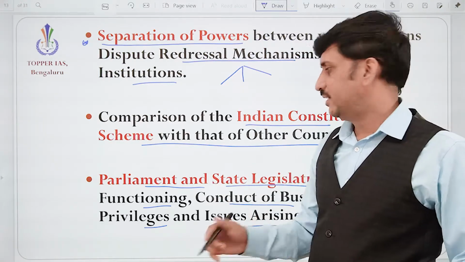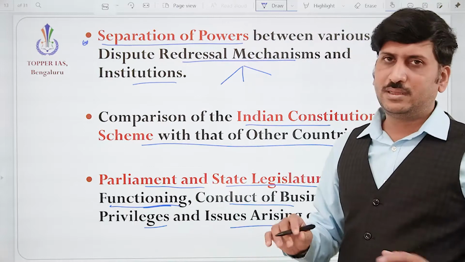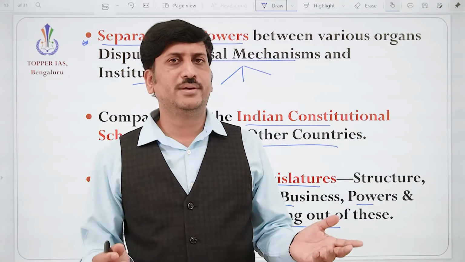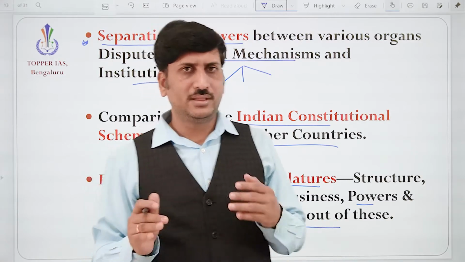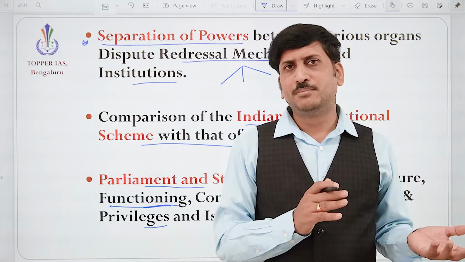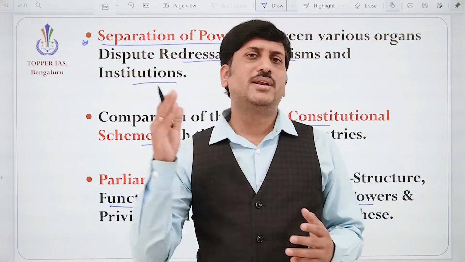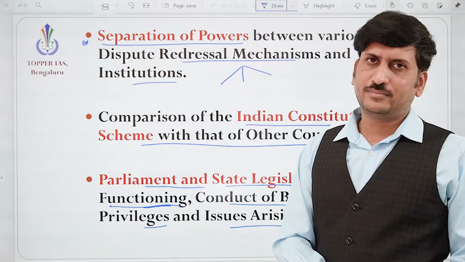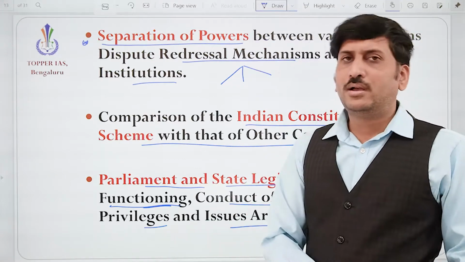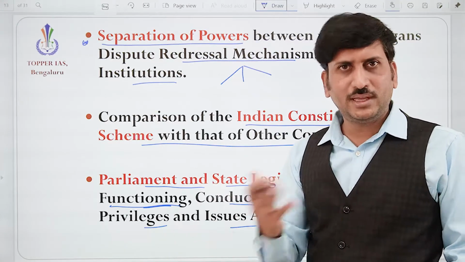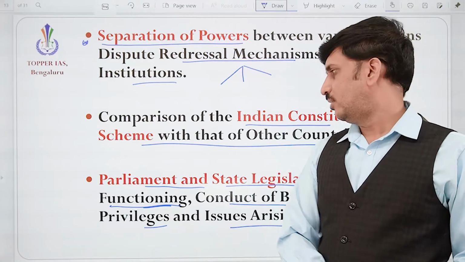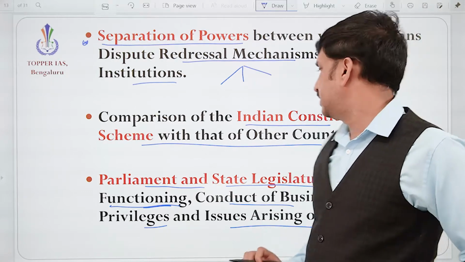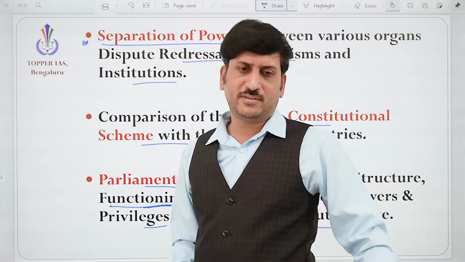Then how it functions, correct? How a law is made, that is functioning. Means both houses, Lok Sabha and Rajya Sabha, how they are involved in lawmaking, whether it is a budget bill, an ordinary bill, or a constitutional amendment bill, how they actually function, correct? How the lawmakers behave, how expert committees help them, all those functions with respect to parliament and state legislature. Then conduct of business, powers, privileges.